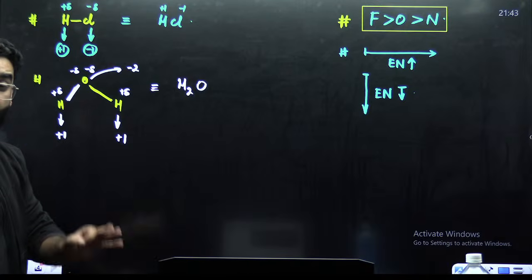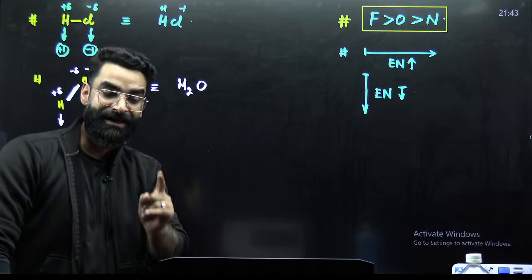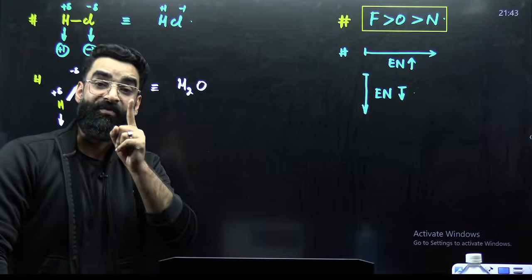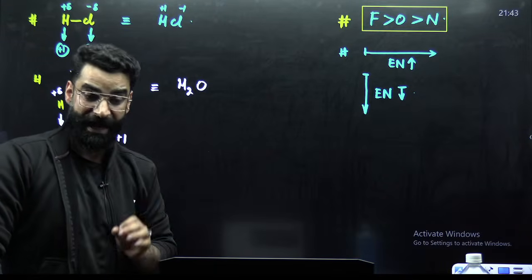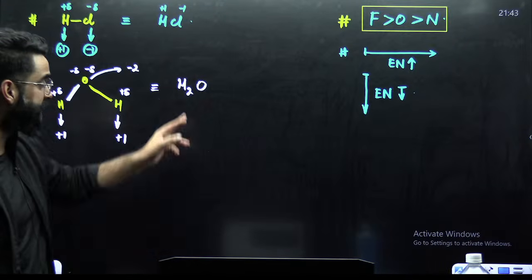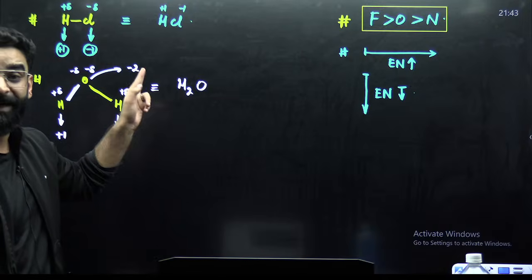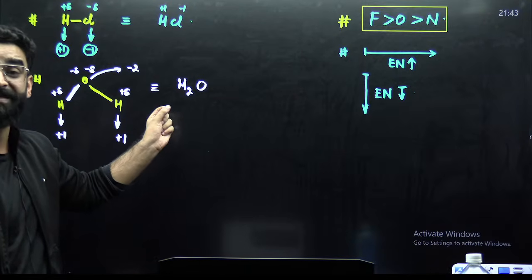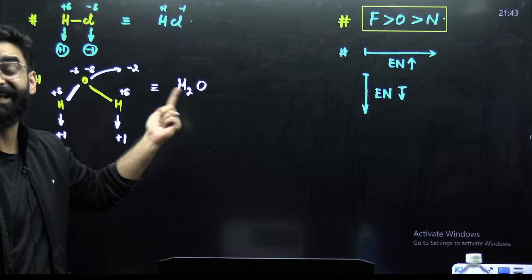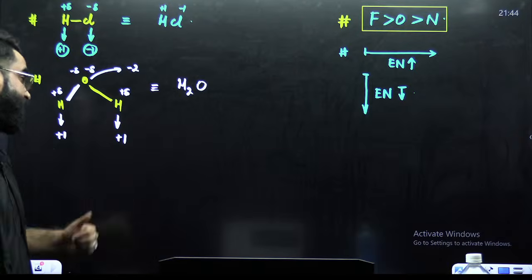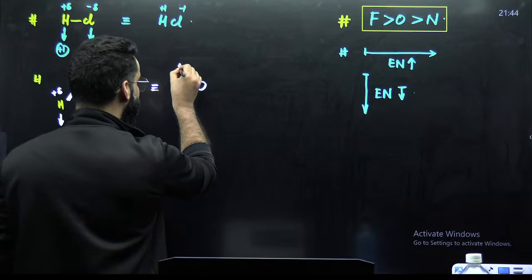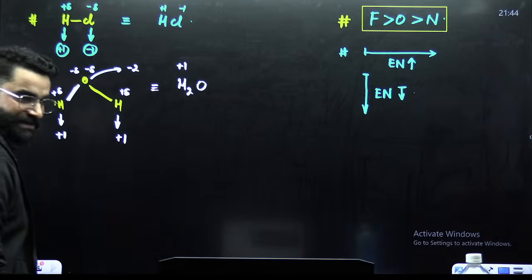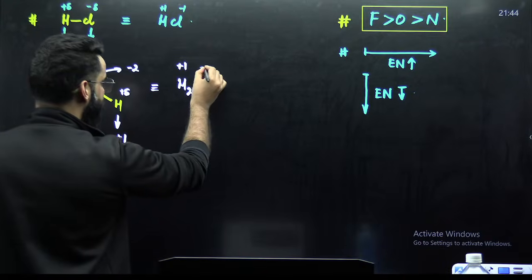No. Oxidation state is defined as the charge present on one atom of an element. I'm asking you, what is the oxidation state of hydrogen in water? That means I'm asking you, what is the charge present on one atom of hydrogen in water? And the charge present on one atom of hydrogen in water is nothing but +1. So hydrogen here is in +1 oxidation state, and oxygen here is in -2 oxidation state.